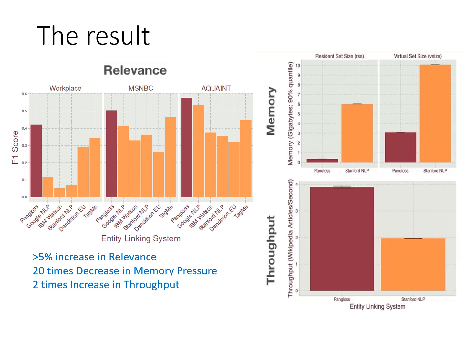Pangloss exhibits best-of-class performance on all three datasets, showing an 8.6% improvement over the next best system for MSNBC, a 7.6% increase for Acquaint, and a 15.4% improvement on workplace conversations.